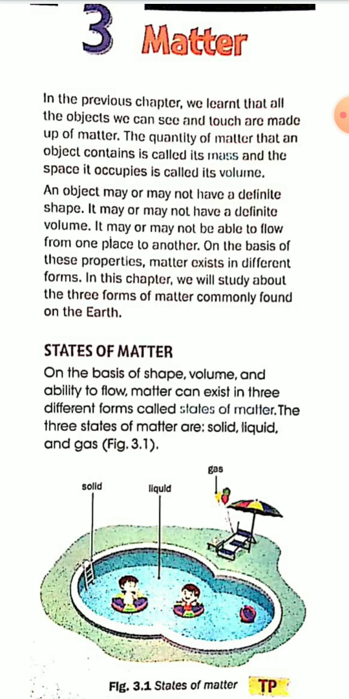The quantity of matter that an object contains is called its mass, and the space it occupies is called its volume. So matter is anything that has a definite mass and occupies a volume, occupies a space. It's called matter.